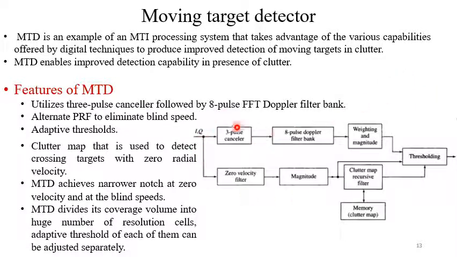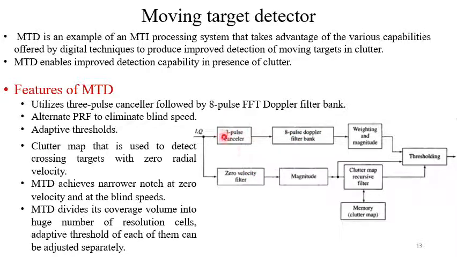So let us consider the features. This is the basic block diagram of the MTD. From I and Q, we first divide this. It may be the I channel or it may be the Q channel. So we first divide this whole thing into two parts. One will take care of the clutter and another will take care of the moving target.